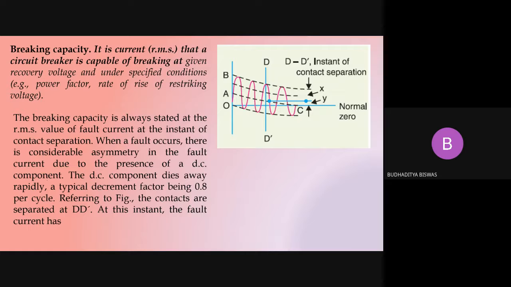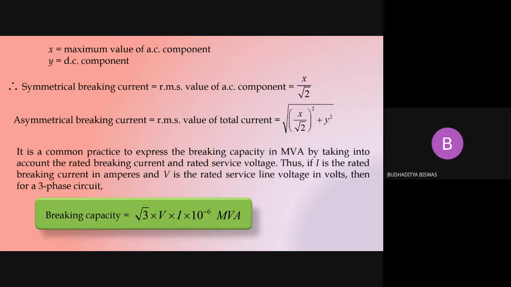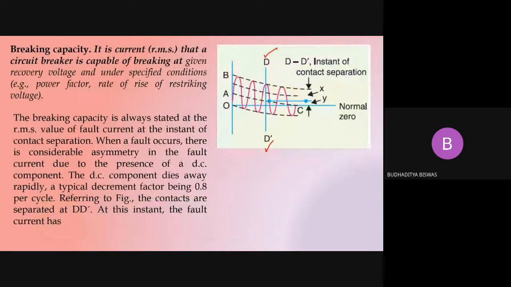Referring to this figure, the contacts are separated at D dash. At this instant, the fault current, the red one, has the maximum value of the AC component. Here you see this is the maximum value of the AC component, which is called X. It's mentioned in the figure also.